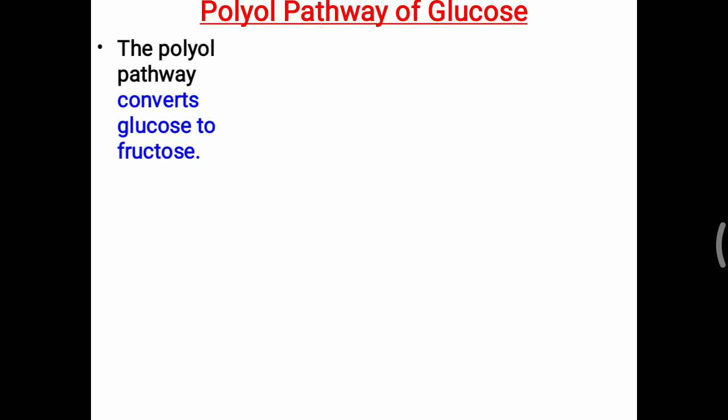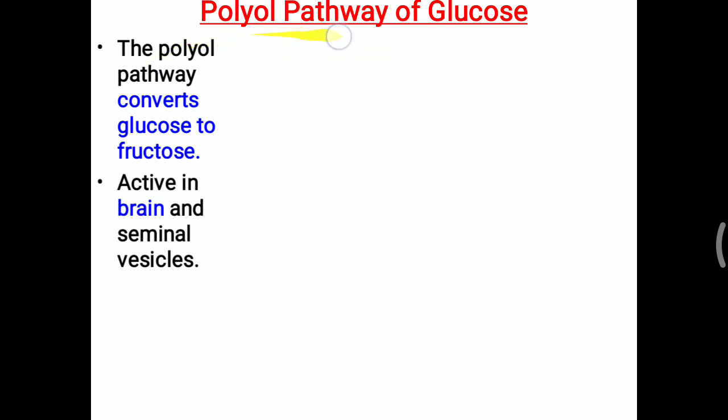Further, the importance of the polyol pathway of glucose. Now, the polyol pathway converts glucose to fructose. So that is the importance of the polyol pathway. What is the function of the polyol pathway? That is conversion of glucose to fructose. This pathway is active in the brain and seminal vesicles. Now the interesting thing is that this pathway is inactive in the liver.